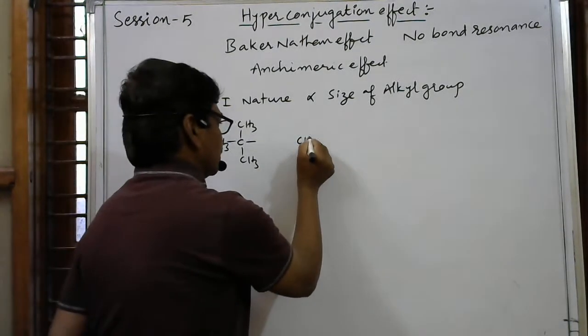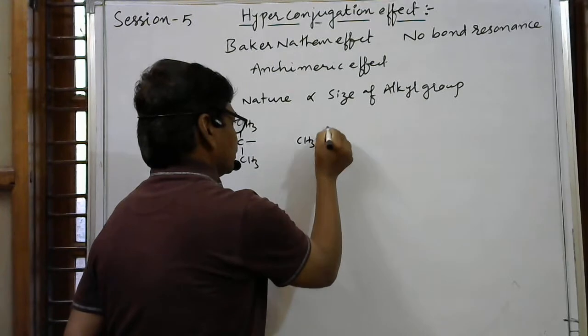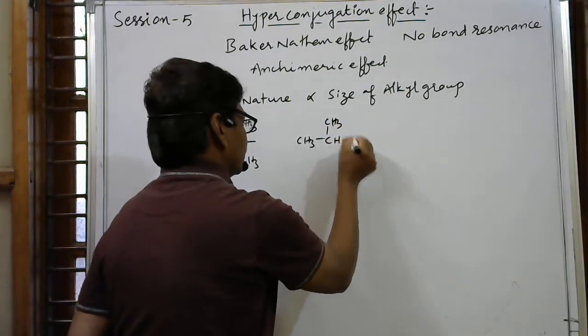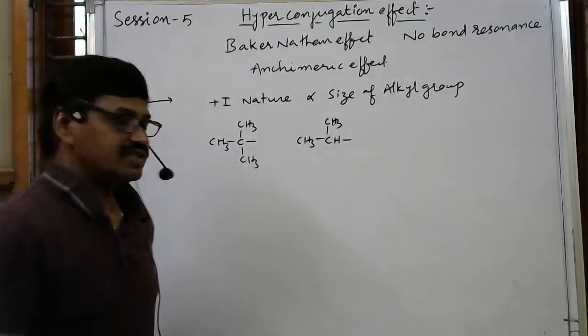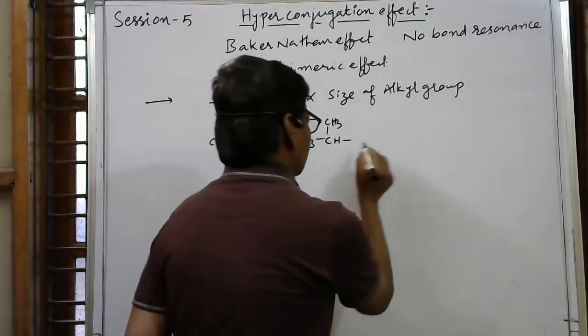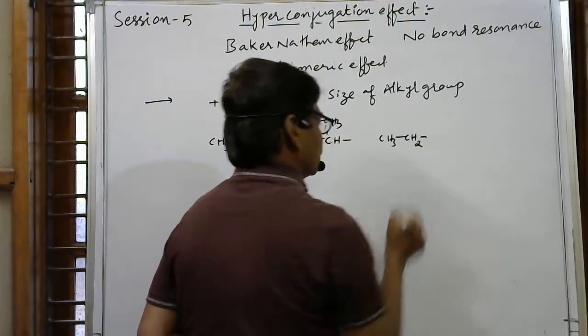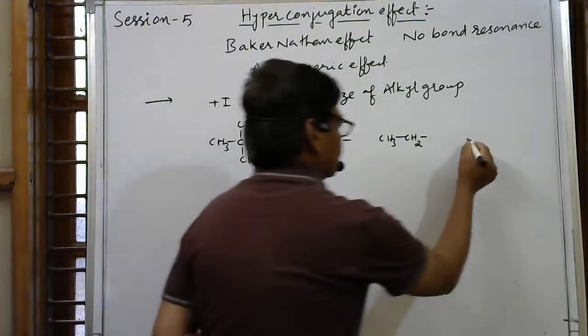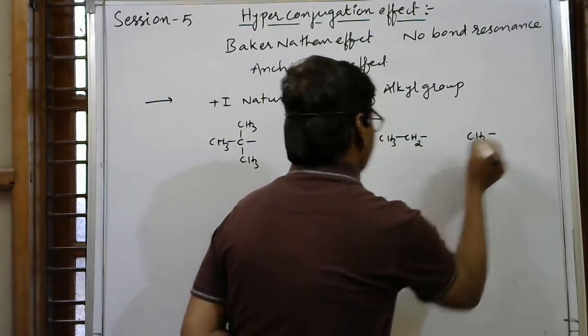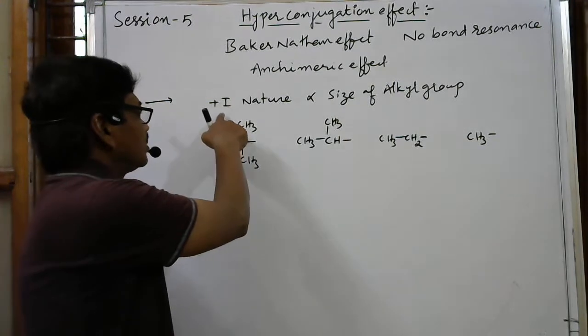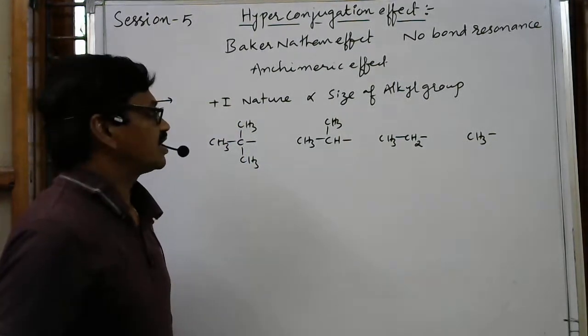Then CH3-CH-CH3, this is the isopropyl group, otherwise secondary propyl group. Then CH3-CH2, this is the ethyl group, primary. And lastly, the methyl group.